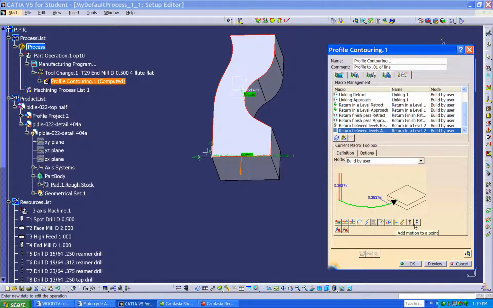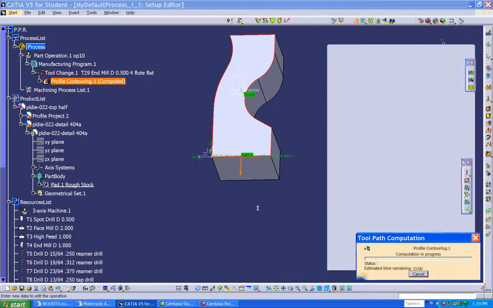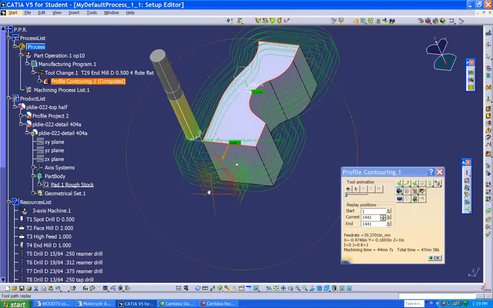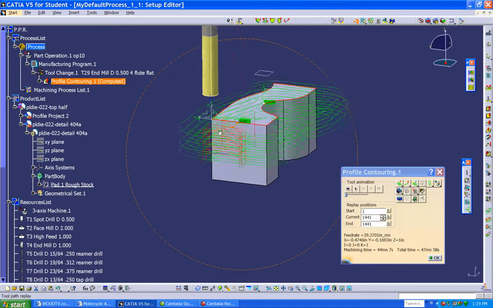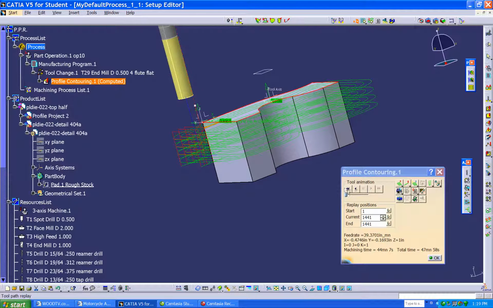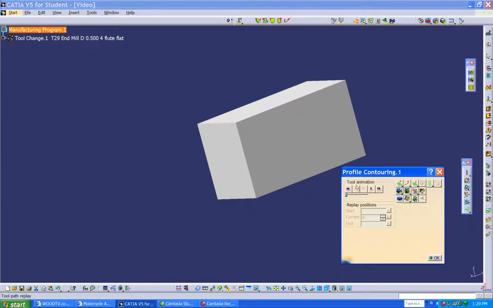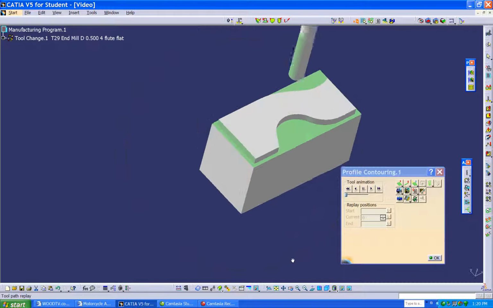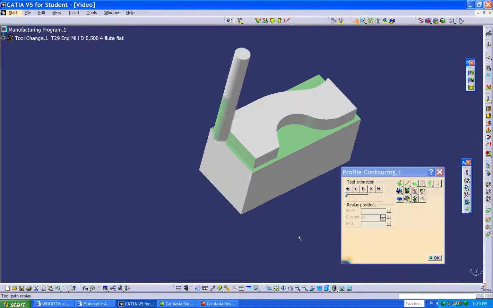We'll go ahead and replay this one. Now you can see we have some axial motion in there, and let's just watch the video run. We'll see what it does for us. You can see we're nibbling it off. Okay.